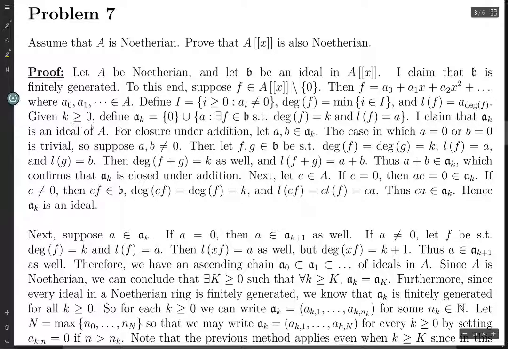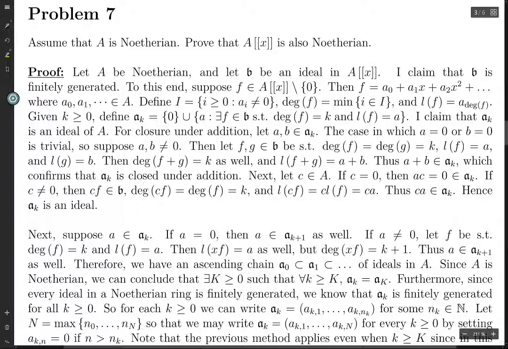But anyway, for k greater than or equal to 0, let A_k be the set of all leading term coefficients for polynomials of degree equal to k. And of course, these are all polynomials that are in B. Now, I claim that each of these is an ideal in A, because remember, these are the coefficients, and coefficients come from A. So these are elements of A.